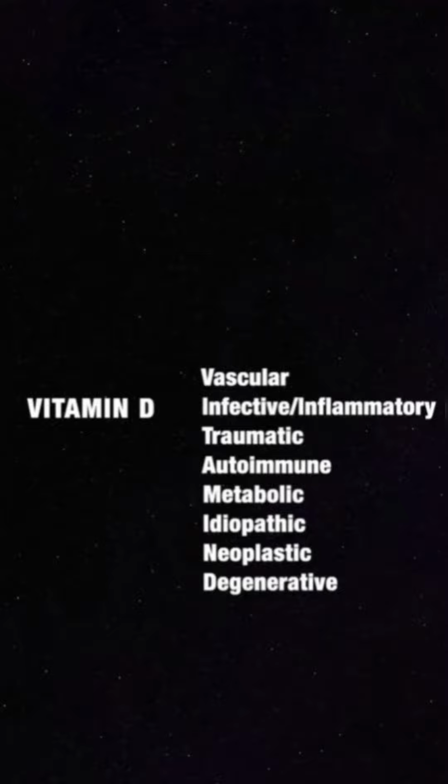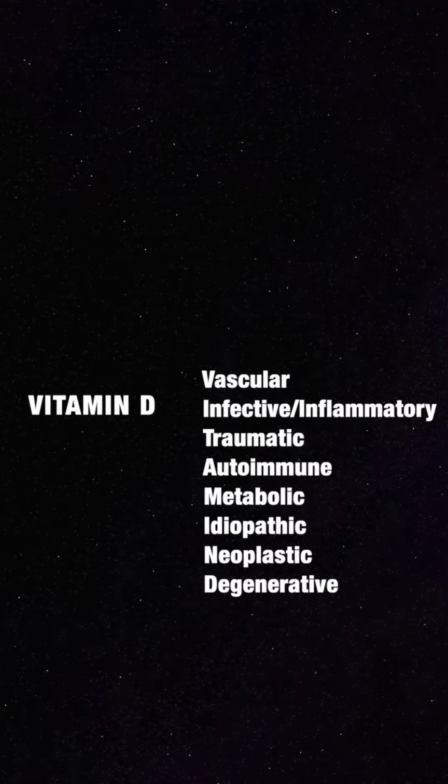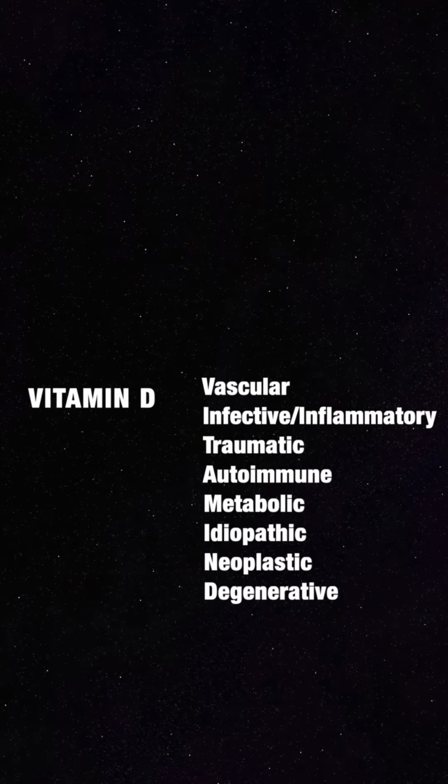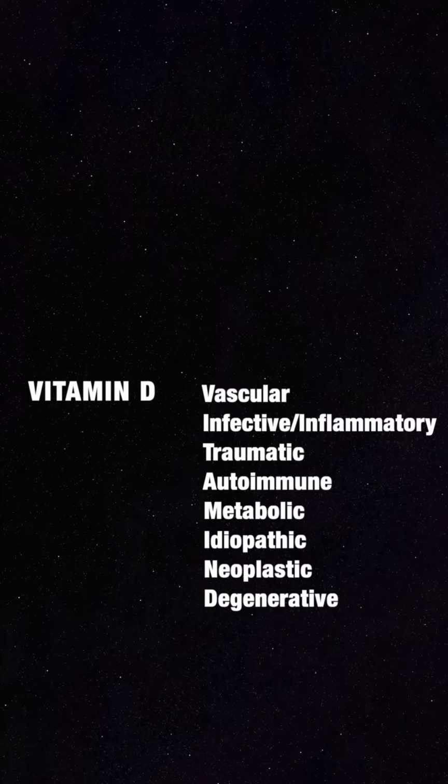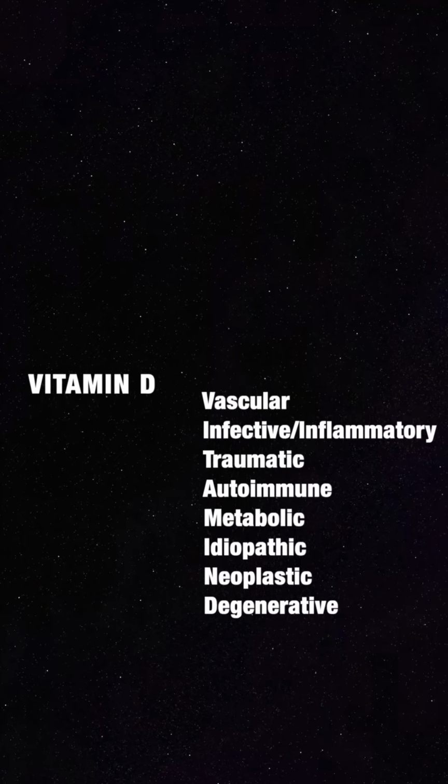For salivary glands, the larger the salivary gland, the more chances of having a benign tumor. So the parotid gland usually has benign tumors. The submandibular gland has 50% benign, 50% malignant tumors, and the sublingual and minor salivary glands usually have malignant tumors. So in the parotid gland, we will think of pleomorphic adenoma or Warthin's tumor.